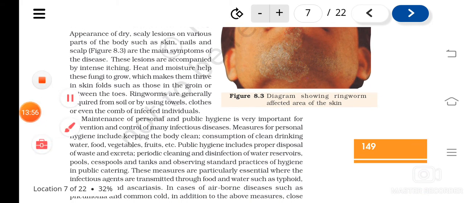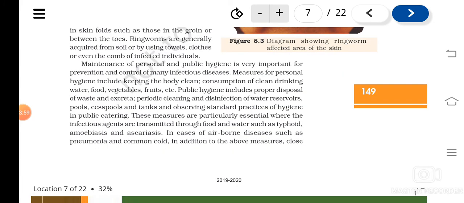of the infected person. So, as you know, prevention is better than cure, isn't it? So, for preventing this kind of diseases, personal and public hygiene is very important. So, personal hygiene includes what?